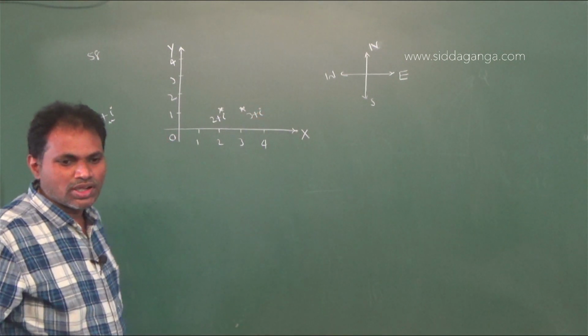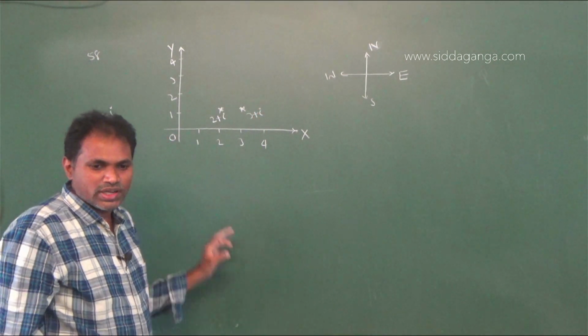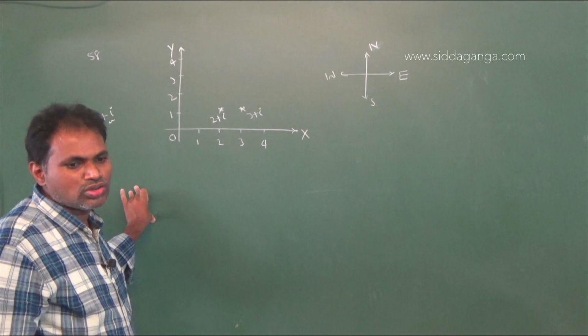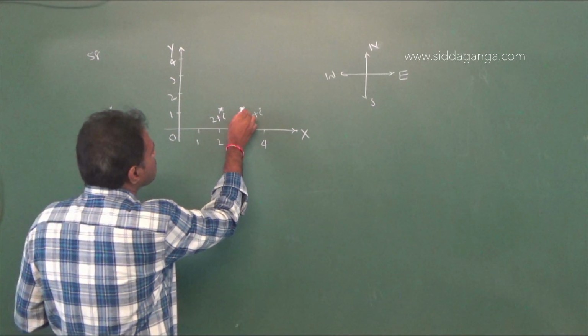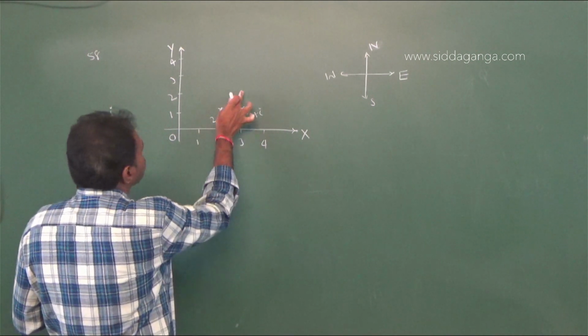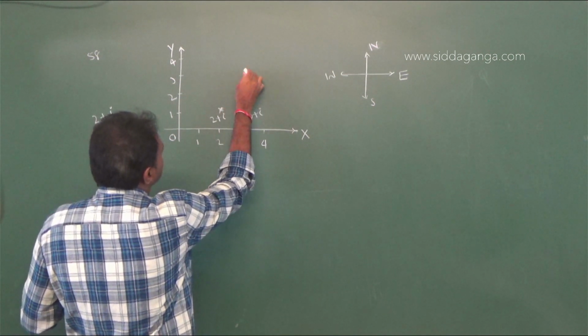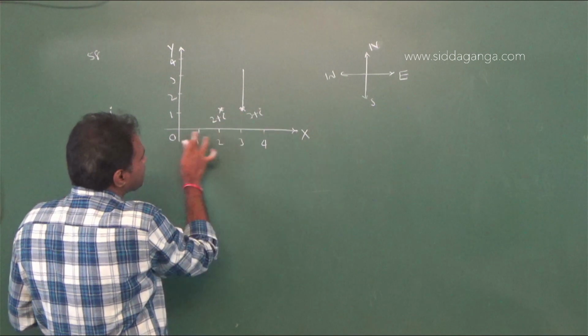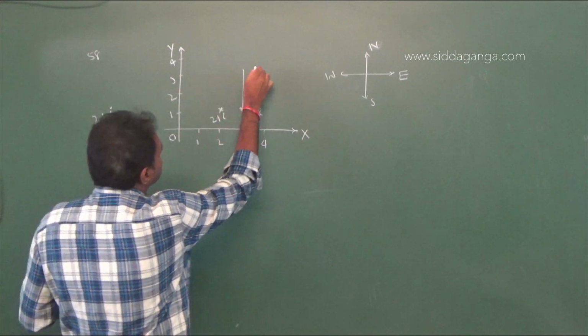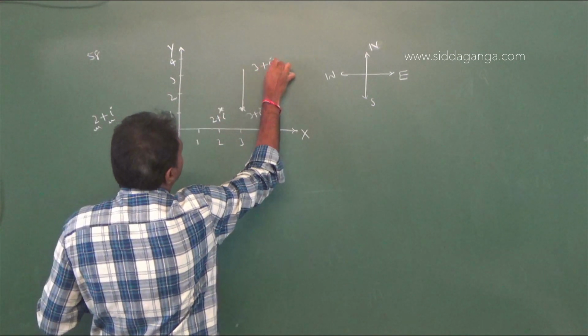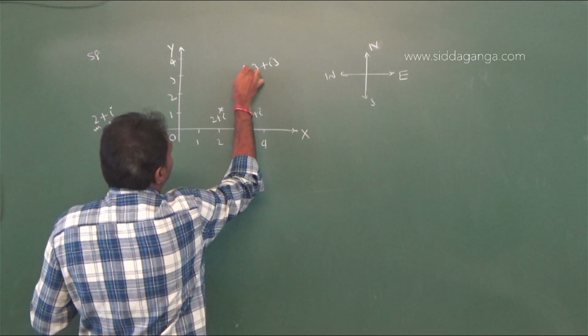Next, 2 units northwards means from 1 to 2 and 2 to 3. Therefore it traveled like this. This point is x 3 and y 3, so 3 plus 3i.